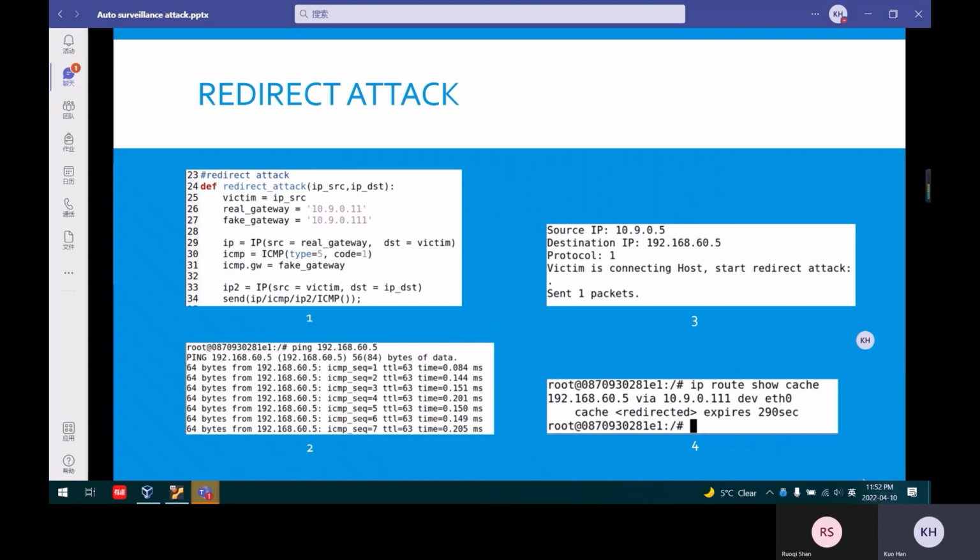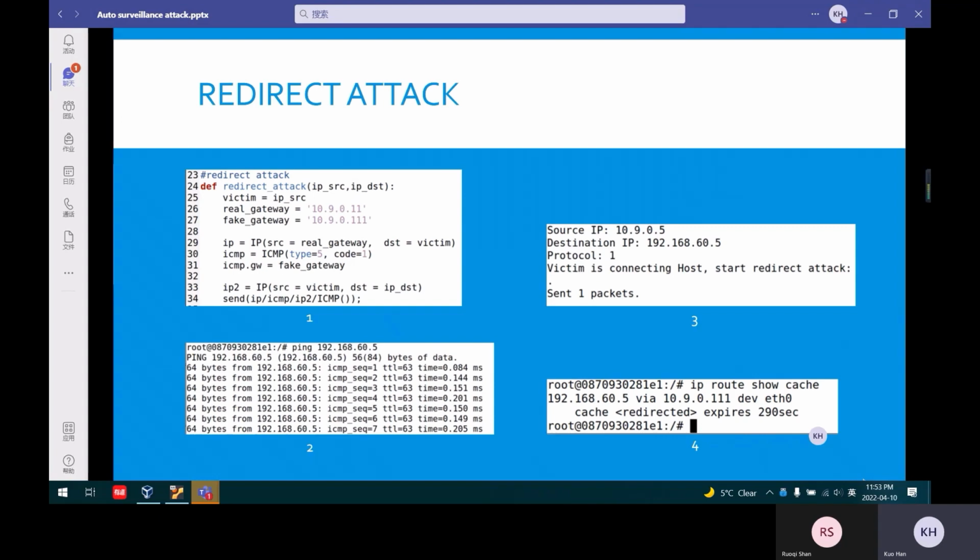The next function is the redirect attack, which is done automatically when the victim pings the host. Here is the code. When the ping command runs, the redirect attack will also run. The redirection attack will run several times. After finishing, we use this command to see if the route changed. So we can see that the router has changed, and we have about 6 minutes to do other things.